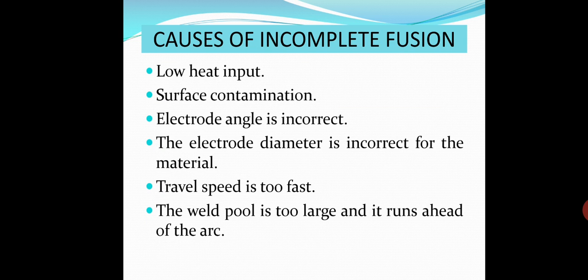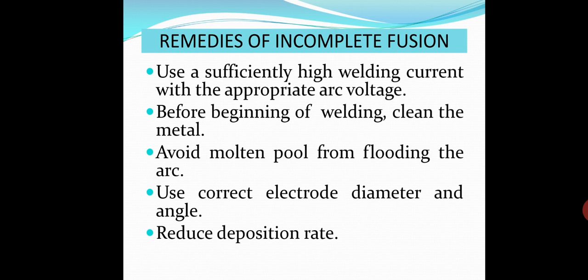So what are the causes? Low heat input, surface contamination, electrode angle is incorrect, the electrode diameter is incorrect for the material, travel speed is too fast, the weld pool is too large and it runs ahead of the arc. So remedies: use a sufficiently high welding current with the appropriate arc voltage.